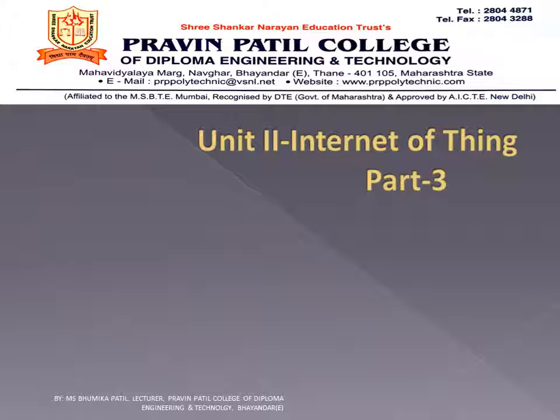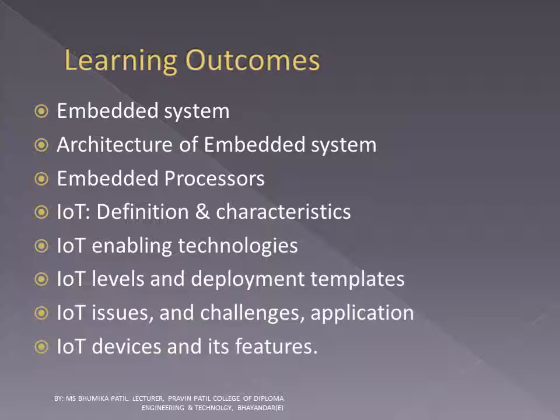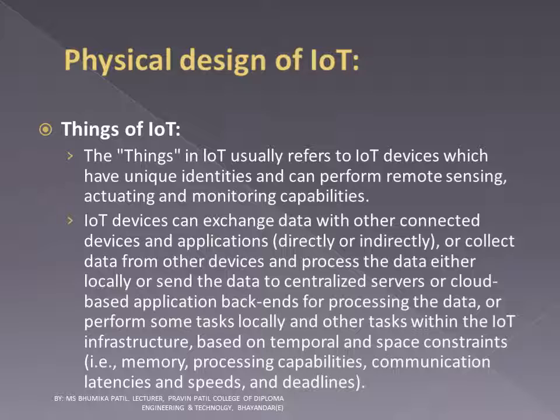Here we are going to see the second chapter, that is Internet of Things. The learning outcomes of this chapter are embedded system, architecture of embedded system, embedded processors, IoT definition and characteristics, IoT enabling technologies, IoT levels and deployment templates, IoT issues and challenges, application, IoT devices and its features. Physical design of an IoT.